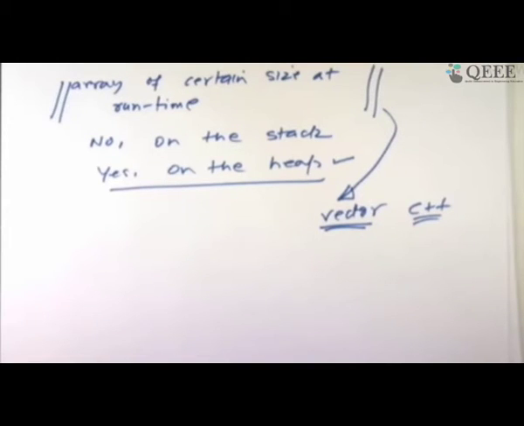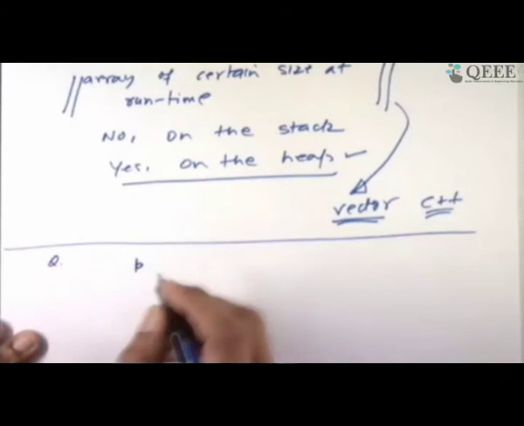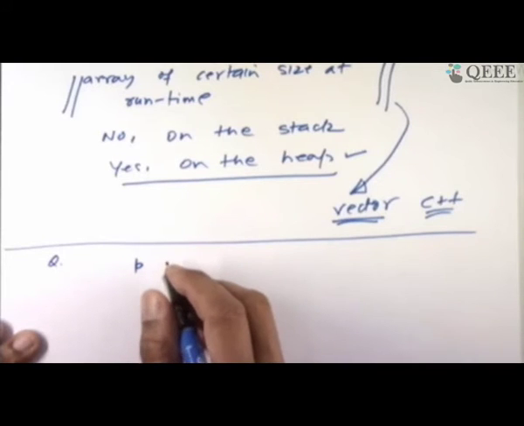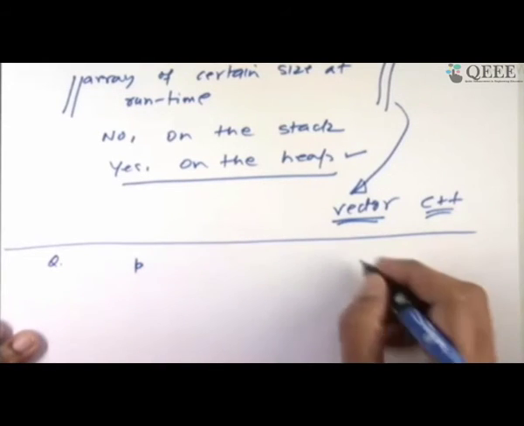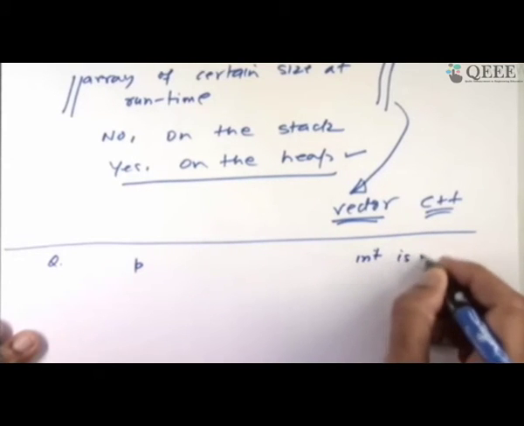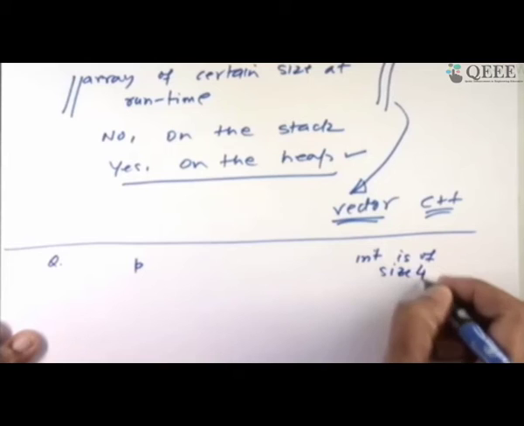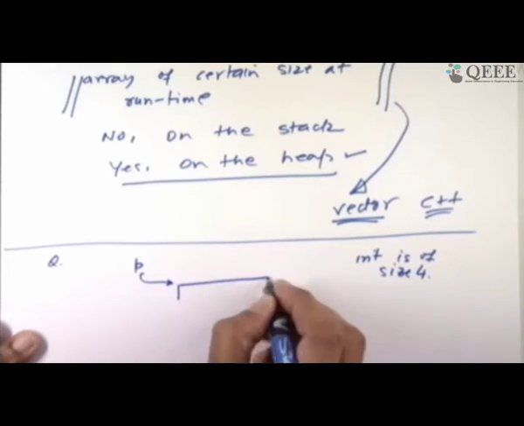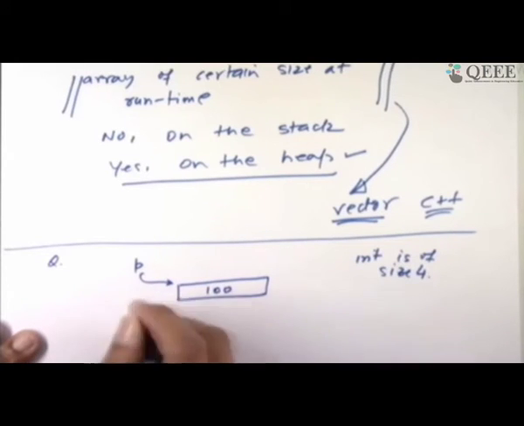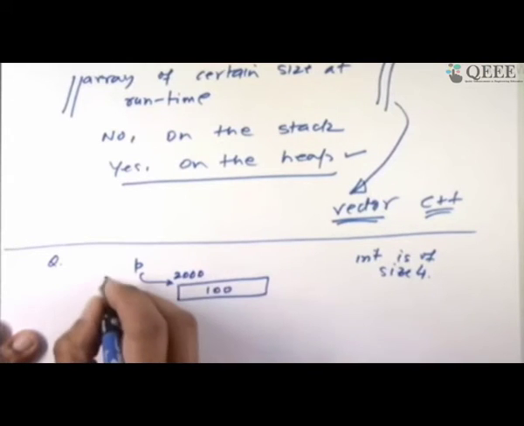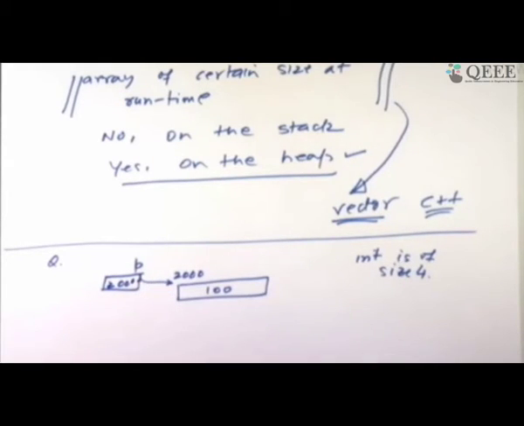Suppose I is an int stored at address 1004. What do we get as output if we dereference address 1006? Firstly, you realize that it's not very easy to do this. So let's say here is P. I'm assuming in my machine that int is of size 4. If the int is of size 2, then the answer is different. So let's say P is holding the address of some integer, maybe the value 100. Let's say this location is 2000, which means the value stored in P is actually 2000.